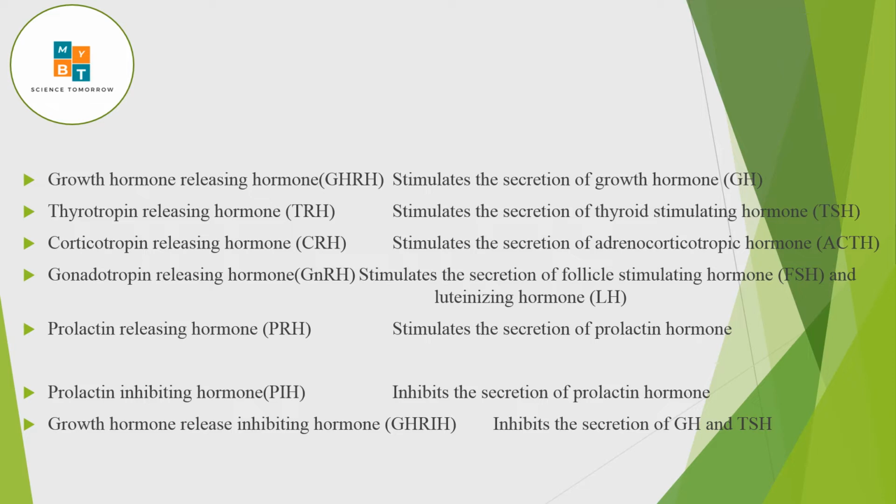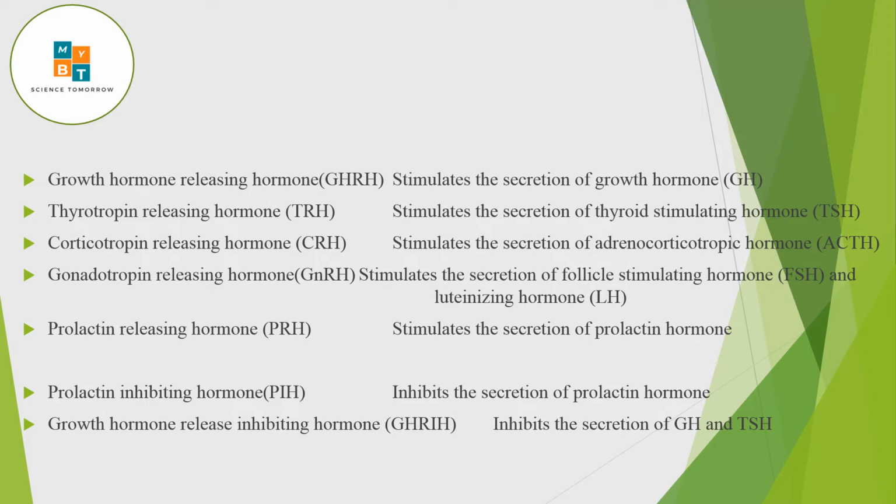Growth hormone releasing hormone should act on growth hormone, so its action is to stimulate growth hormone. As I told you, all these hormones act on the anterior pituitary to stimulate or inhibit it. Thyrotropin acts on the anterior pituitary to stimulate TSH, which then acts on the thyroid gland.